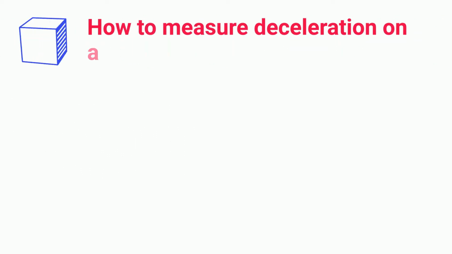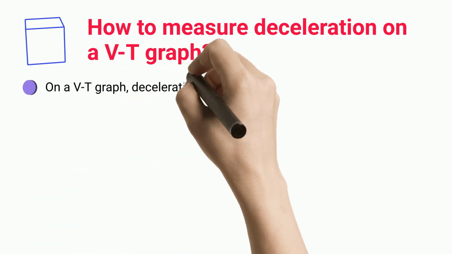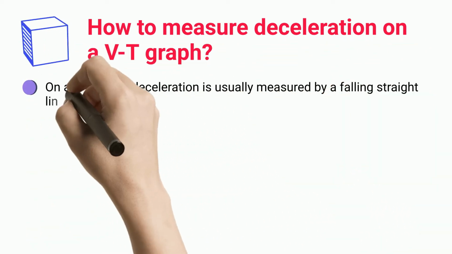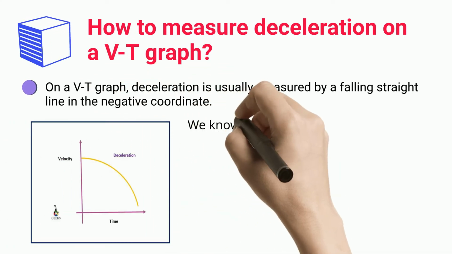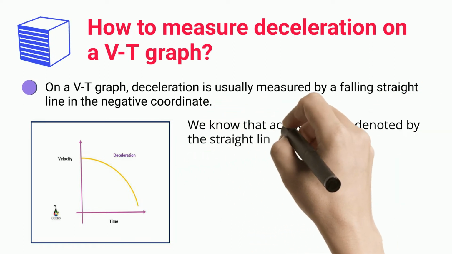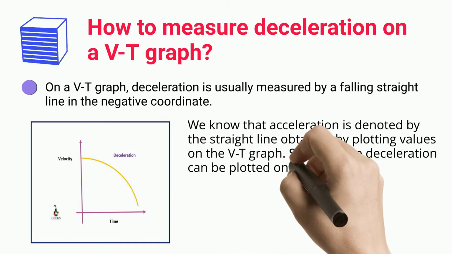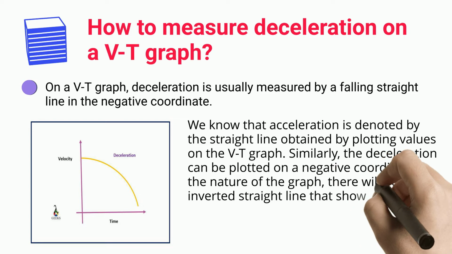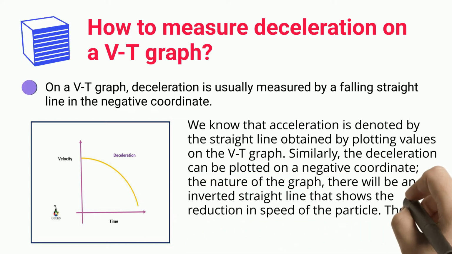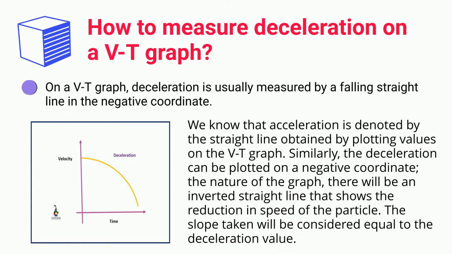How to measure deceleration on a VT graph. On a VT graph, deceleration is usually measured by a falling straight line in the negative coordinate. We know that acceleration is denoted by the straight line obtained by plotting values on the VT graph. Similarly, the deceleration can be plotted on a negative coordinate. The nature of the graph will be an inverted straight line that shows the reduction in speed of the particle. The slope taken will be considered equal to the deceleration value.